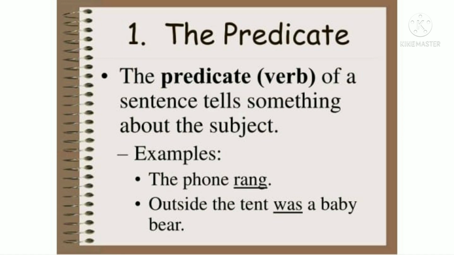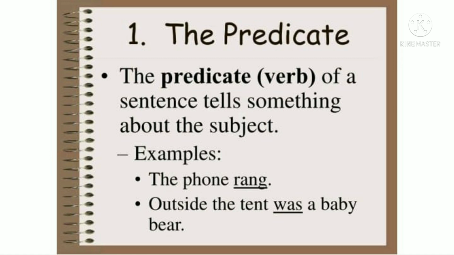Similarly, the other part of the sentence is the predicate. A predicate is again of the same types, a single predicate and a compound predicate. Now coming to single predicate. What is a predicate? The action part of the doer, the doing part of the doer is called a predicate. We generally term it as a verb.